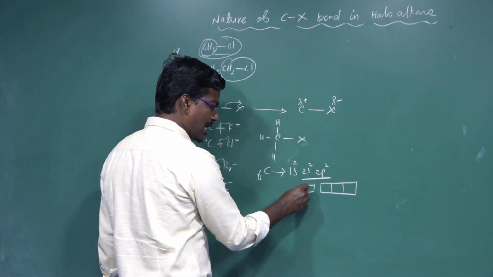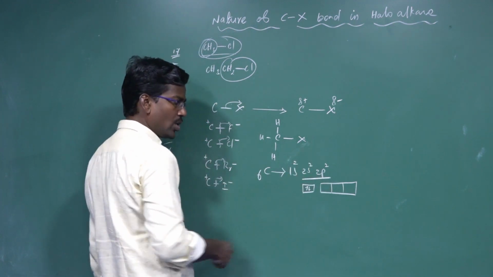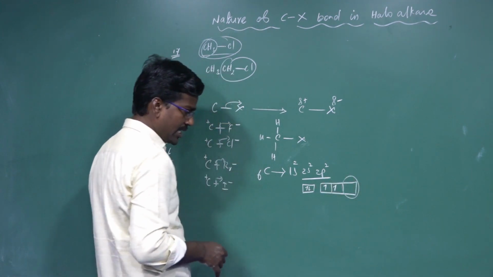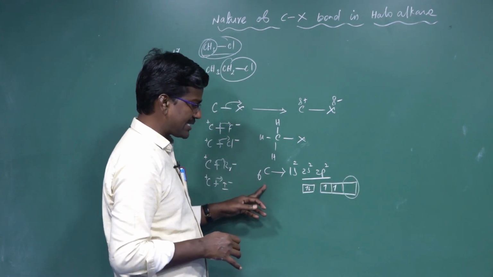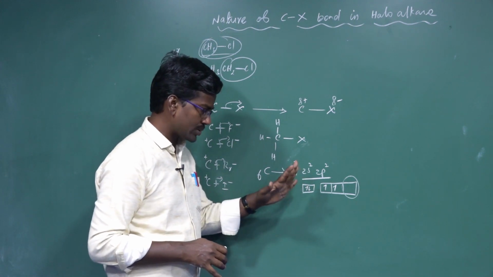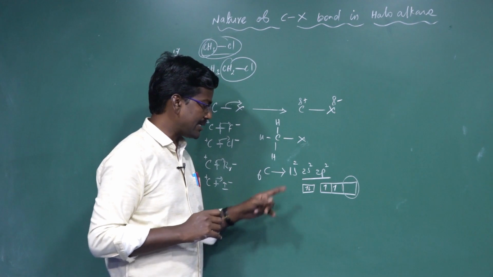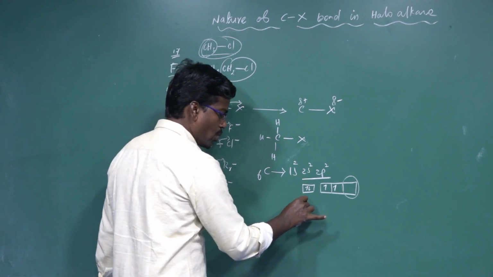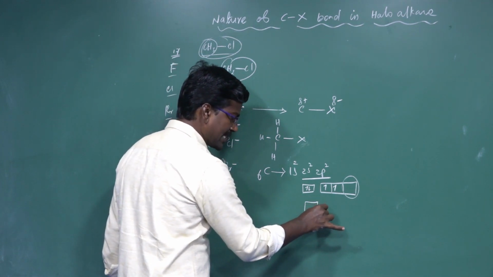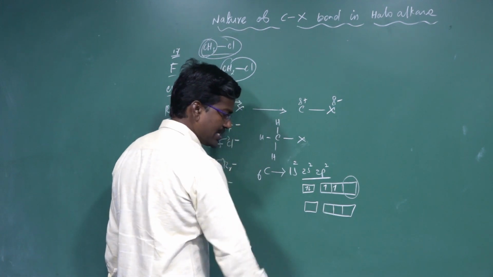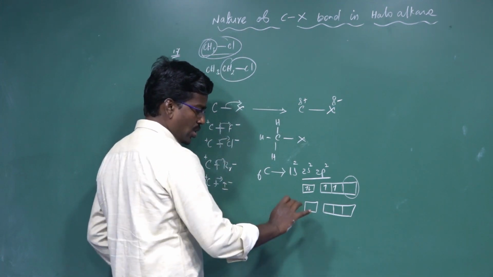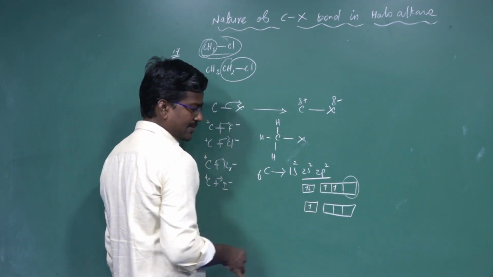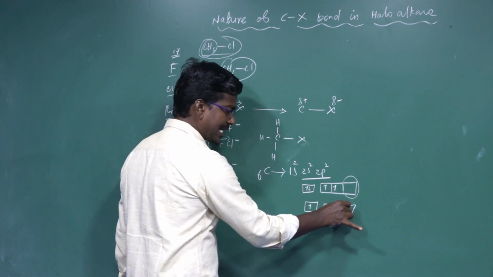The 2s subshell contains how many electrons? Two electrons, which means one lone pair of electrons. The 2p subshell contains two electrons, with one vacant orbital. The ground state electron configuration of carbon is 1s2, 2s2, 2p2. In the excited state, one electron transfers from the s subshell to the p subshell, because the p subshell then contains unpaired electrons. So the 2s subshell contains one electron, and the p subshell contains three electrons.